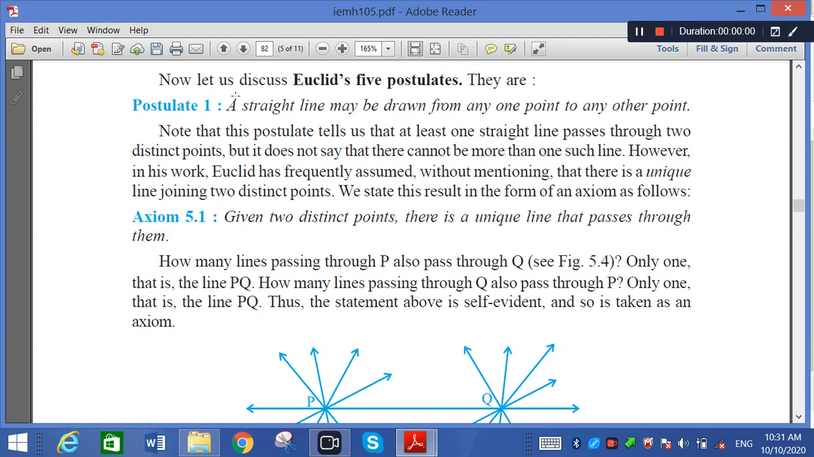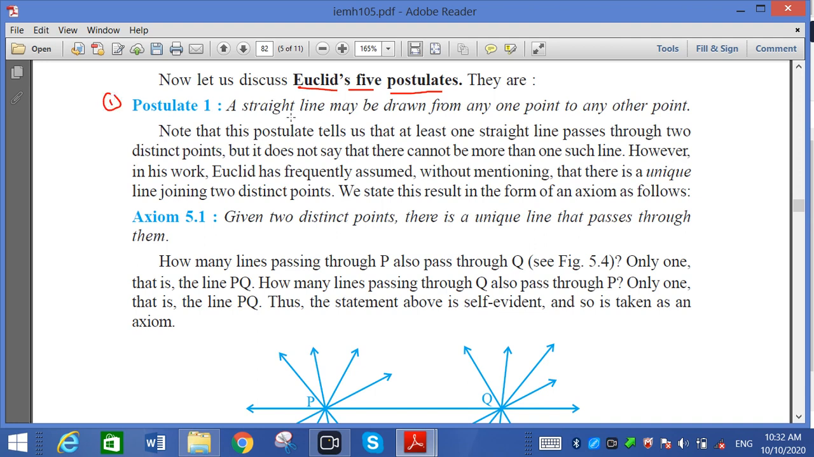Good morning, friend. In the last lecture, we discussed Euclid's axioms and information related to Euclid's geometry, defined terms and undefined terms. Today, we want to discuss Euclid's postulates. You have to write these postulates at least 5 times to remember them.